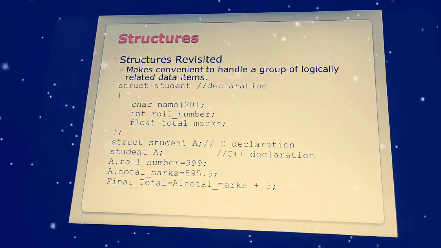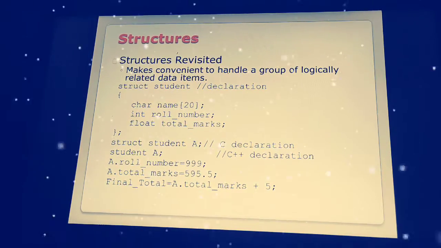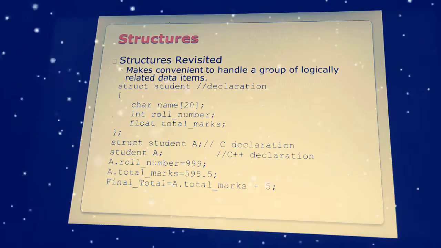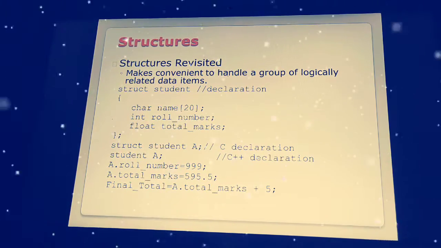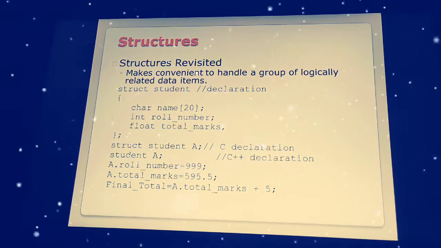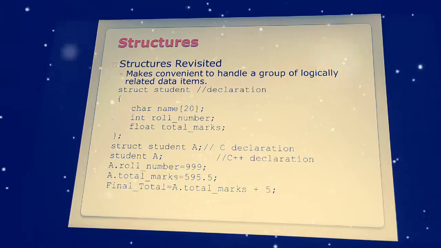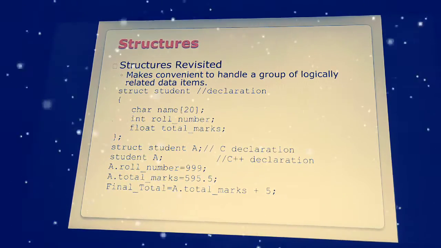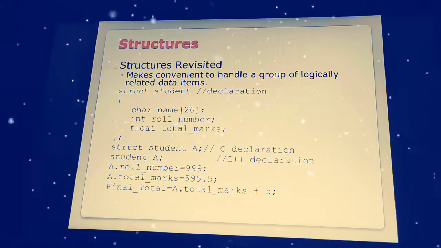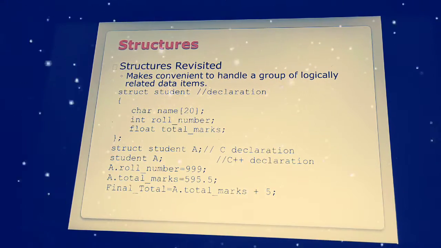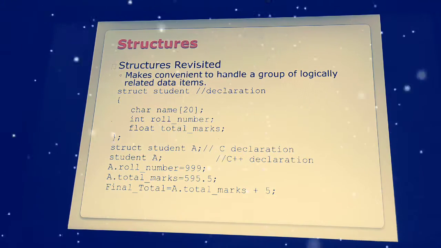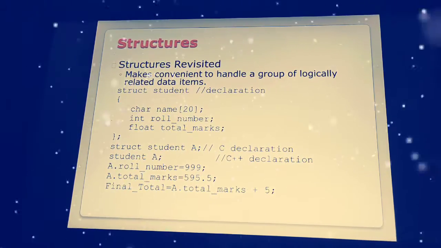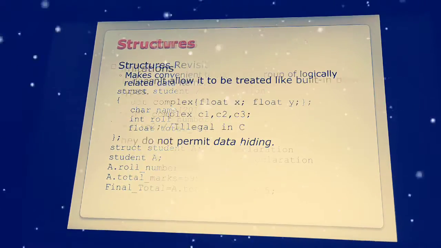So here I'm going to declare a structure student A. Different declarations I just mentioned over there, and I just mentioned roll number for the student A as 999, and the total marks for student A is 595, and the total marks will be added for the student, total marks plus 5. And this is how the structures work, and the difference between the structure and union.